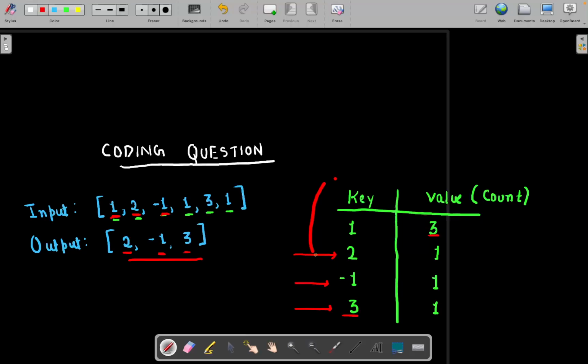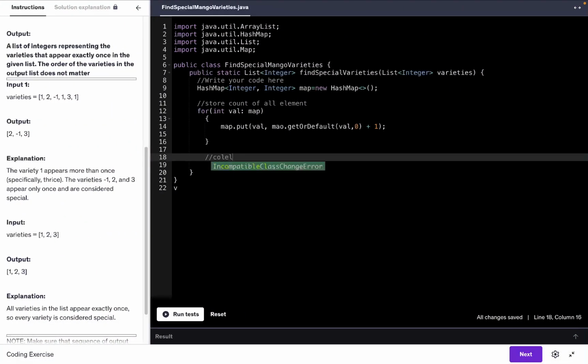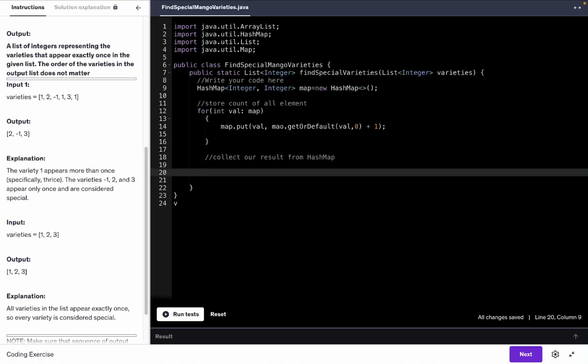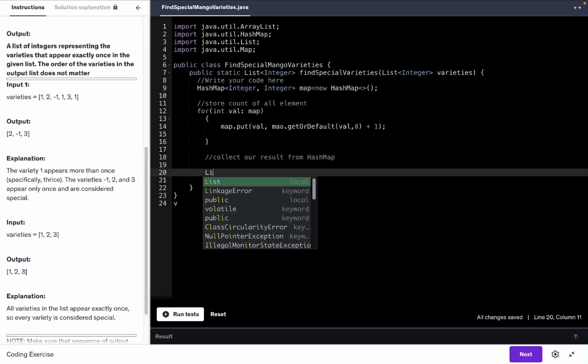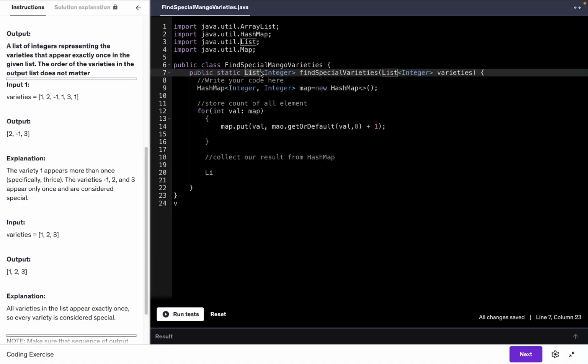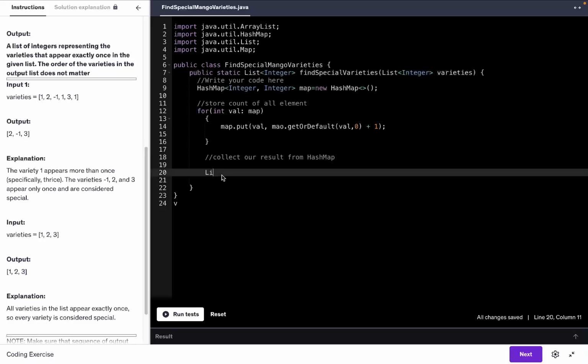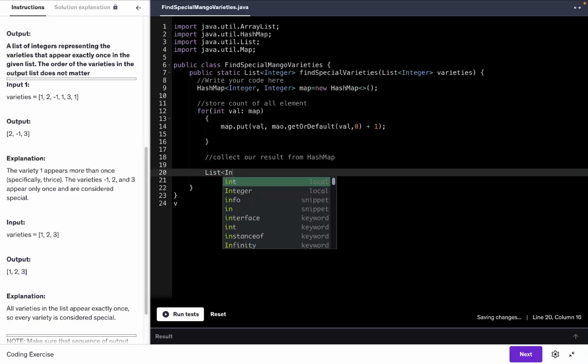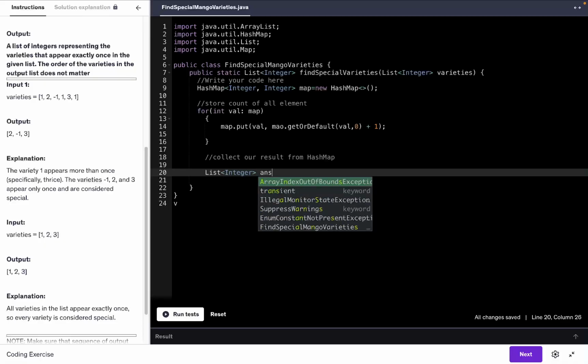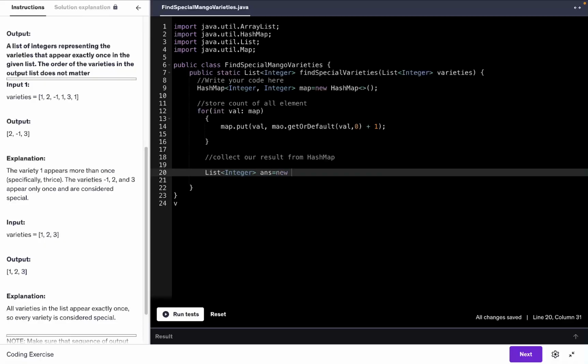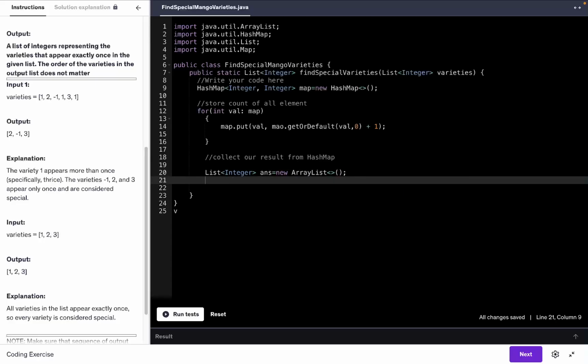Now what you have to do is collect the result from the hash map. So let's see how we are going to collect it. As I said, we have to create the return type. If you see here, it is a list. So I am going to create a list. Let's name it answer, because we are going to store our answer in it. And I'm done with the creation of this array list.